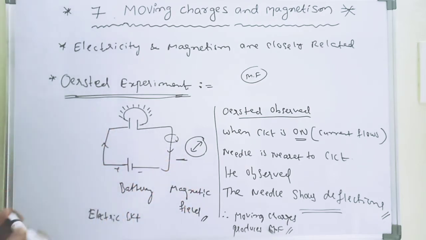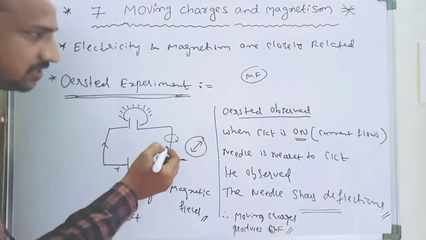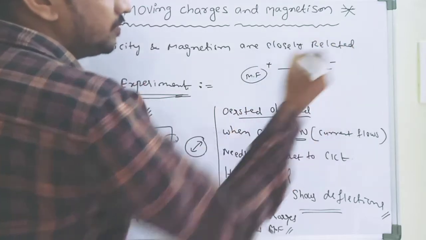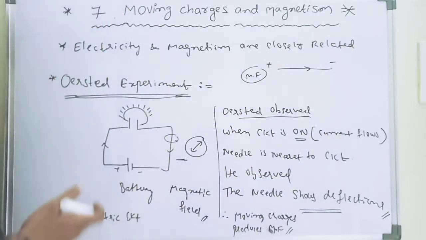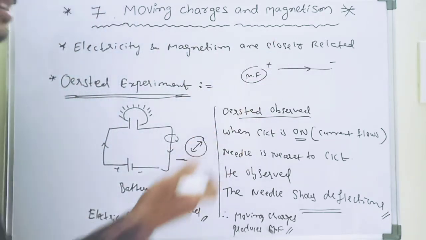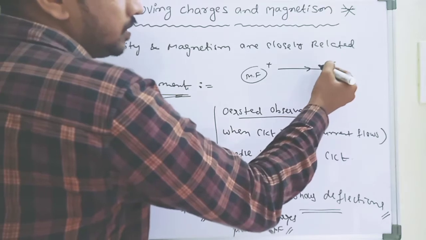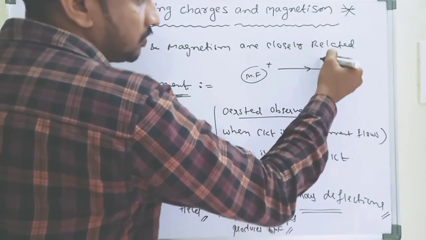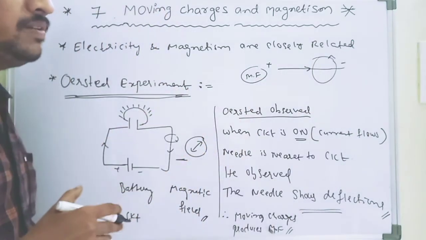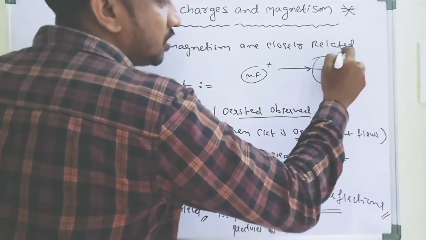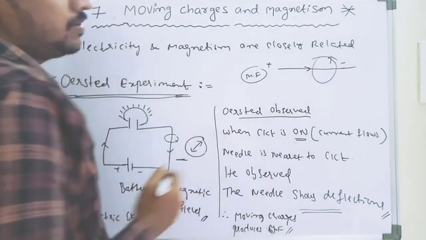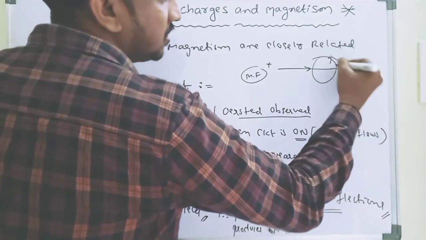So this is the electricity direction. When the charges are moving, automatically an electric field is generated. This is the direction of the electric field. When charges are in motion in a conductor, an electric field is created. And a magnetic field is also created around the conductor, around the wire. So this is the electric field direction, this is the magnetic field direction.